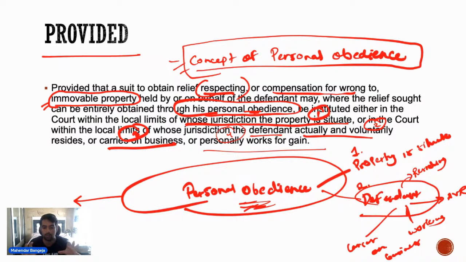So that is the reason we call these suits of personal obedience. इसके लिए हम इनको पर्सनल ओबीडियंस के सूट्स कॉल करते हैं, and that is the reason these suits can be filed not only where the property is situated, but also where the defendant is actually voluntarily residing, where the defendant is carrying on the business, and where the defendant is working. तो उन जगहों पर भी हो सकता है. तो एग्जाम्पल इसका सिंपल है कि मान लो कि देयर इज एच एंड डब्ल्यू है. एच एंड डब्ल्यू हैव अ जॉइंट प्रॉपर्टी, हस्बैंड और वाइफ है, दोनों की एक जॉइंट प्रॉपर्टी है,